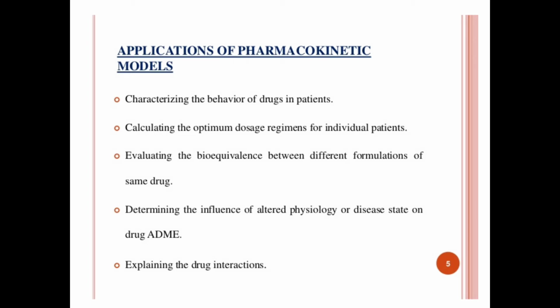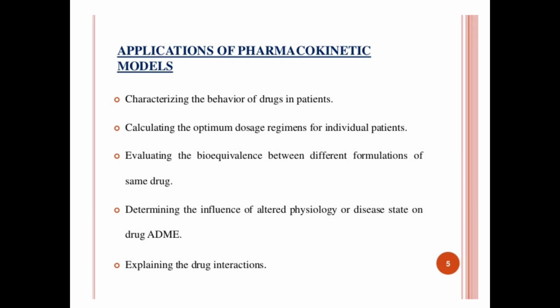Also we can correlate the plasma drug concentrations with the pharmacological responses, and importantly they are estimating the possibility of drug or metabolite accumulation in the body, how much drug or how much metabolite can accumulate because of the non-functioning of specific organs. That we can analyze with the help of this pharmacokinetic model. That's why these pharmacokinetic models play very important roles to gather the information that we require for